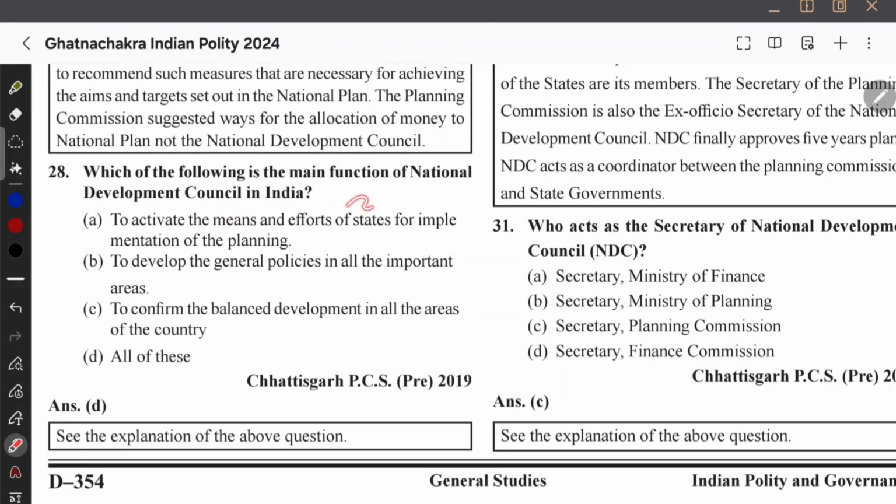Again, you can try easily. Activate means and efforts of state for implementation of planning. Okay, seems correct. To develop the general policies in all the important areas, feels broad. To confirm the balance of development, feels broad. Okay, लेकिन शायद गलत हो सकता है. डेवलपमेंट क्या है ये वो सोच सकते हैं. प्लानिंग के बारे में, प्लानिंग में डेवलपमेंट भी है ना, तो डेवलपमेंट भी हो सकता है. तो अब ज्यादा मत सोचना बैलेंस डेवलपमेंट को लेके. सो ऑल द ऑप्शंस वेरी ब्रॉड, सो आई विल टिक विद दिस.